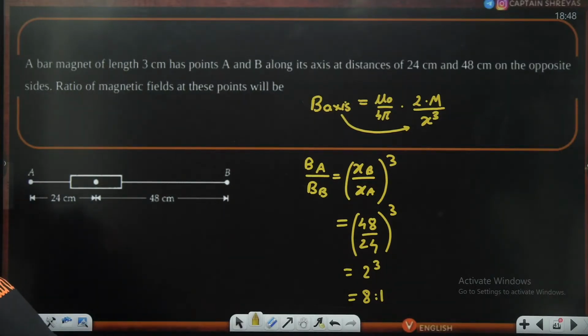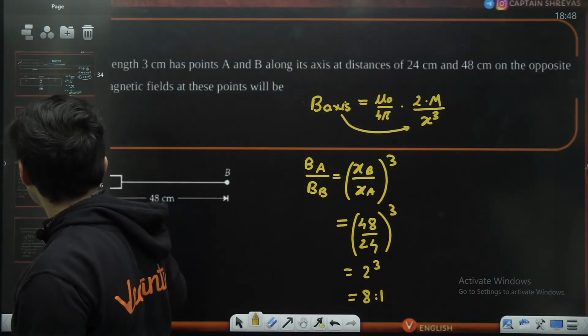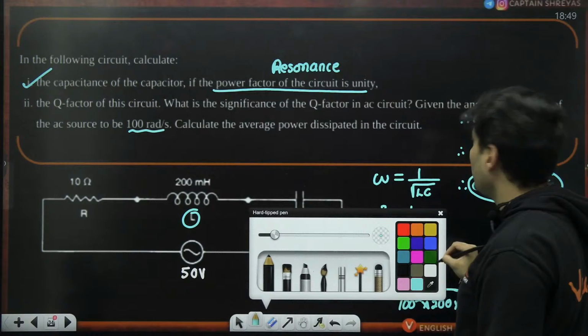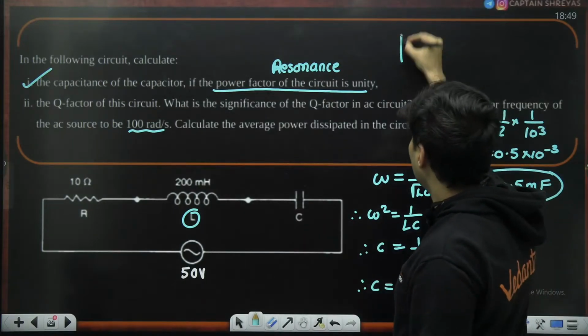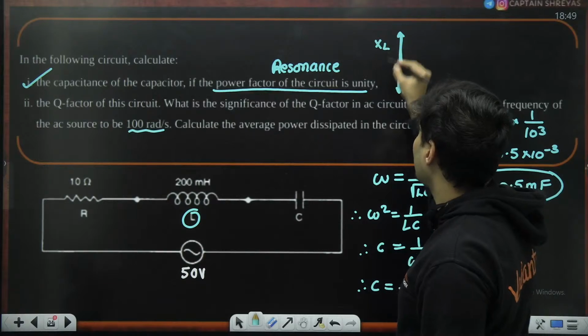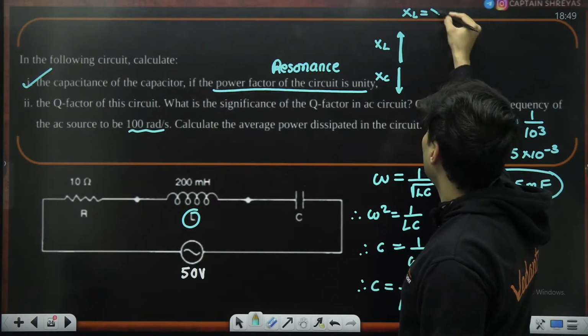Sir, in the question, cos phi is 1 means cos phi is R by Z. So cos phi is 1 means R is equal to Z. Yes, Sid. Where did that question of our AC circuit go? This one, right? So at resonance, what happens? Remember, so many things happen actually. Your inductive and capacitive reactance cancel each other. XL and XC are equal. XL is equal to XC.